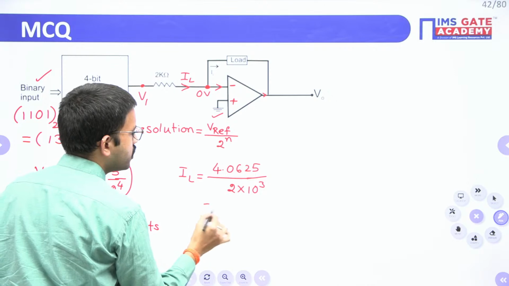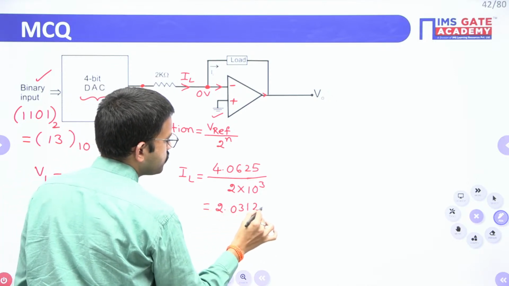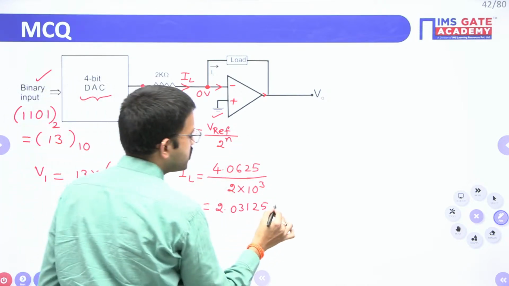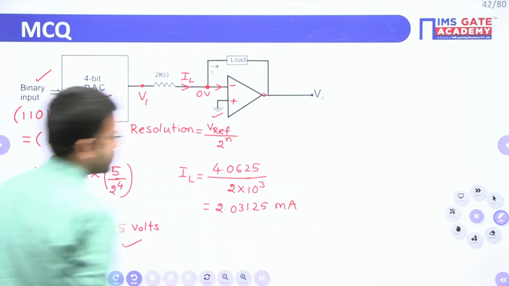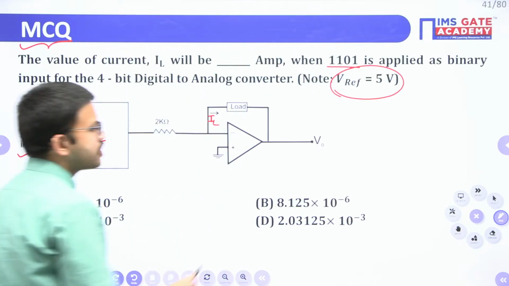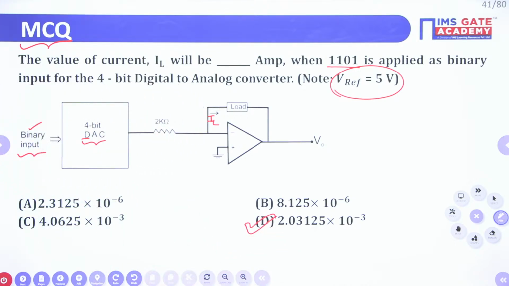If you do the calculation, you will get 2.03125 into 10 power 3 in the denominator, which becomes 10 power minus 3, which is nothing but milliamperes. So the answer for this question is option D, 2.03125 into 10 power minus 3.